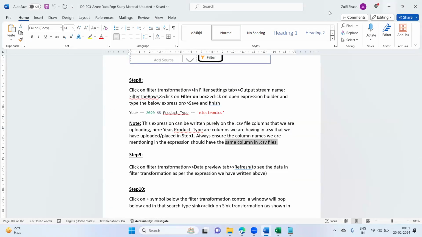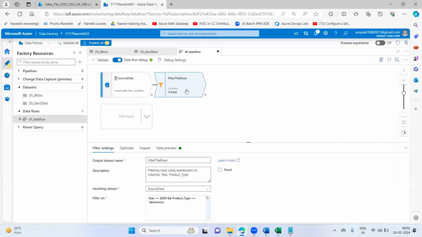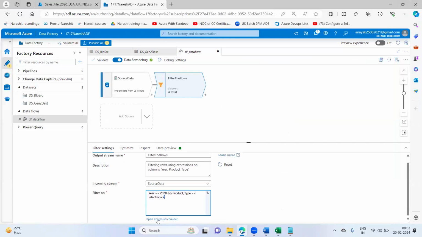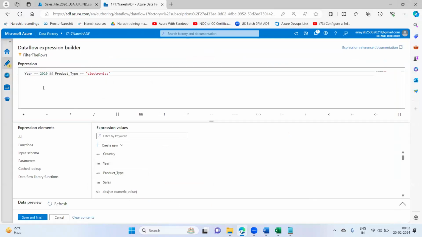Very, very important. See guys, when you are writing an expression here, whatever columns you are using, year is a column, product type is a column, and 2020 is the value of the column year. Electronics is the value of the column product type. So ensure that no spelling mistakes happen here. Sometimes we make typos and we won't get the expected outputs.